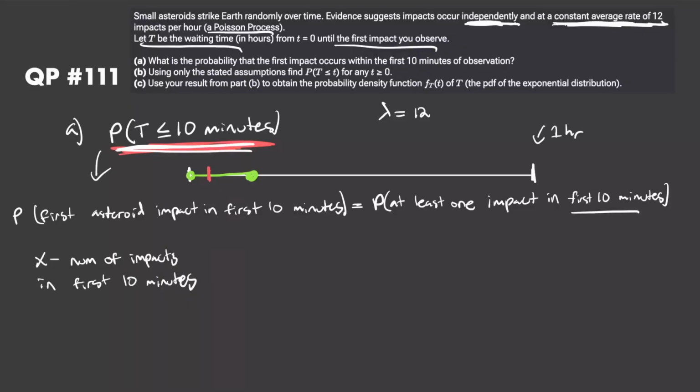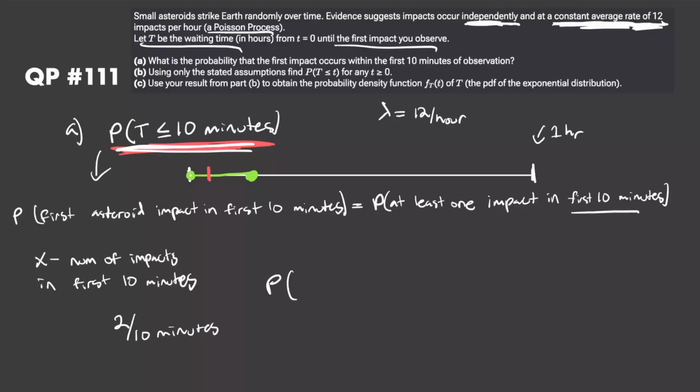So if we let x be the number of impacts within the first 10 minutes and our rate parameter here is 12 impacts per hour, again, just like we did in QP118, if we know that events are occurring at a rate of 12 per hour, then we know that they're going to be occurring in a time window of 10 minutes at a rate of 2 per every 10 minutes. We know that because we have 6 different 10-minute subintervals within an hour, and events are occurring at a constant average rate of 12 per hour, so that just means they're occurring at a rate of 2 per 10 minutes. So events occur at the rate of 2 every 10 minutes.